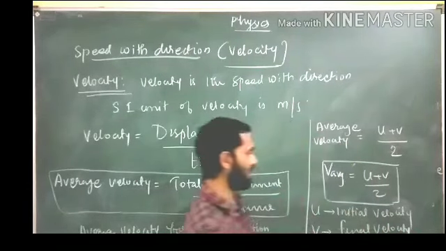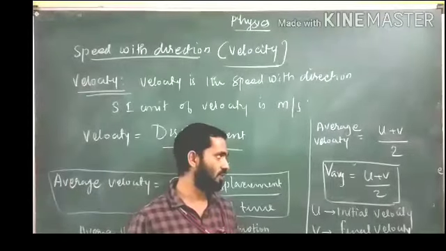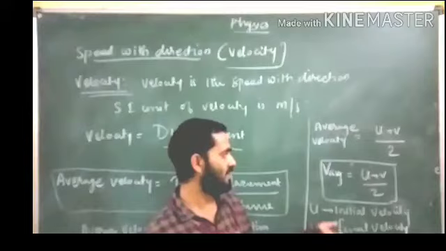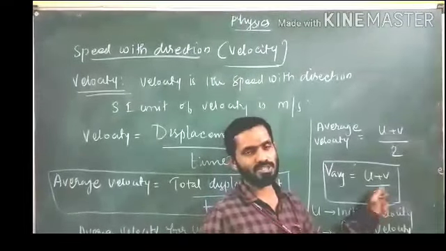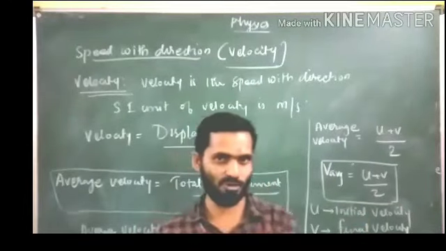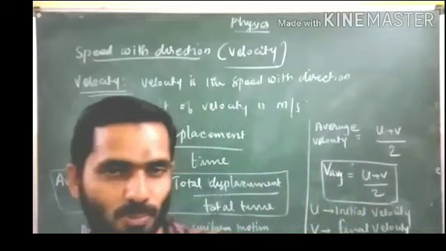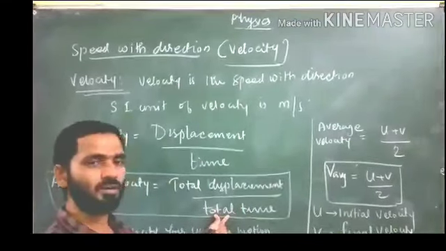V is final velocity. So u is initial velocity, v is final velocity, and we take u plus v divided by 2. So this gives the average velocity if motion is uniform. If motion is non-uniform, then average velocity will be equal to total displacement divided by total time.